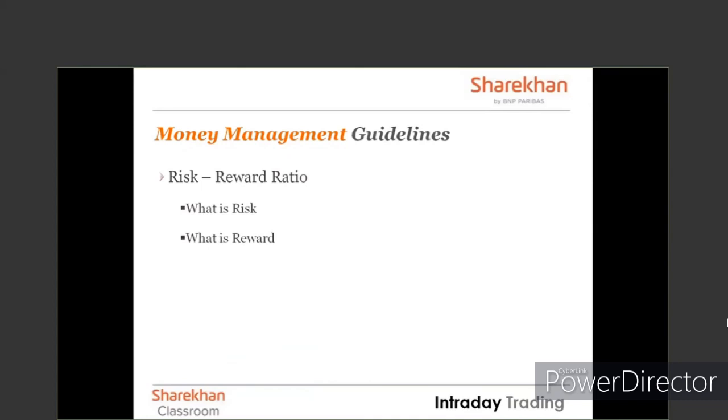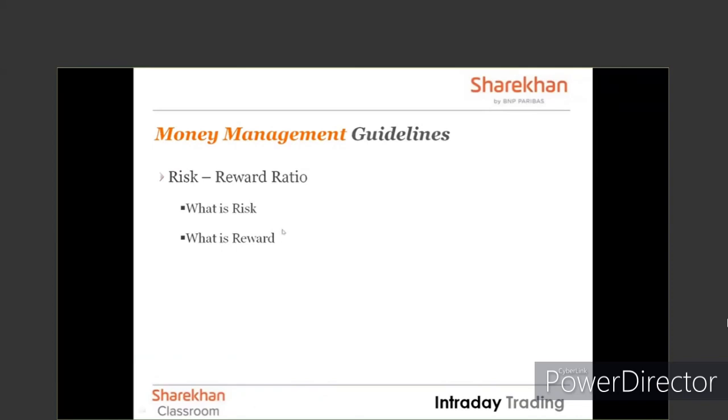I know that come what may, my trade is such that I cannot make a loss of more than 2000 rupees. Which trade will give you more confidence? Trade 1 or trade 2? Of course, when you have defined how much is the maximum loss. And that is the reason why following these guidelines are very, very important.